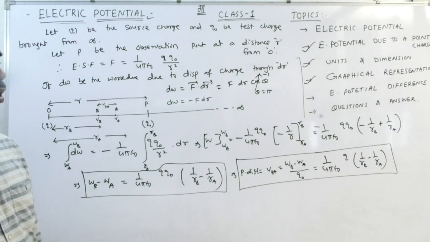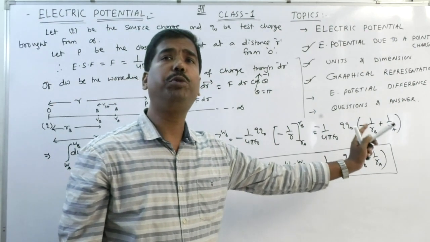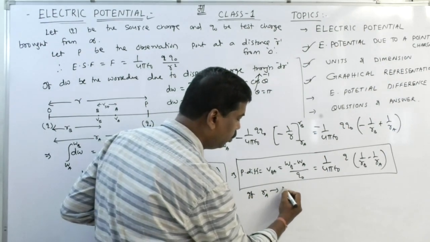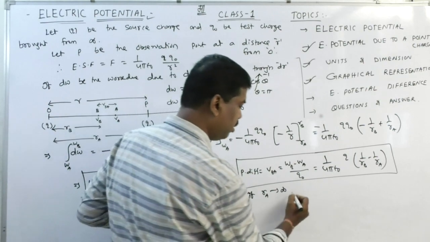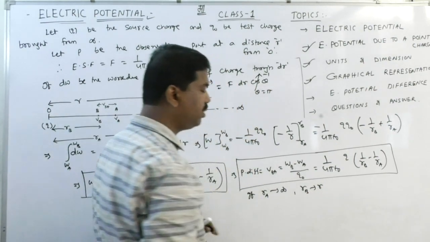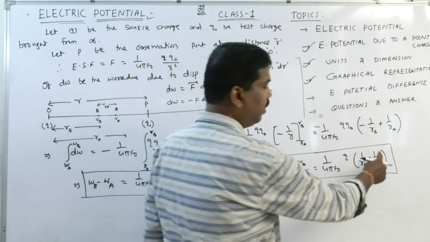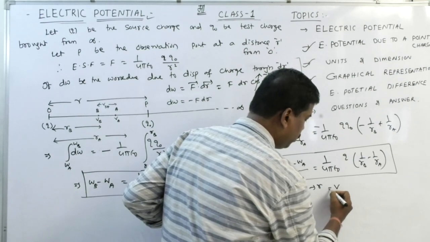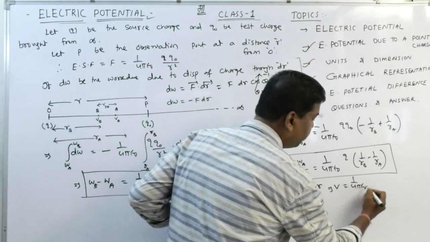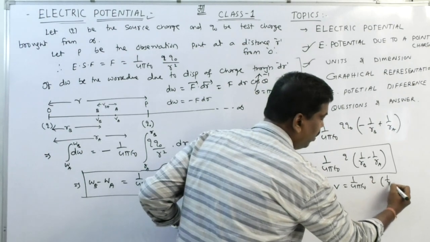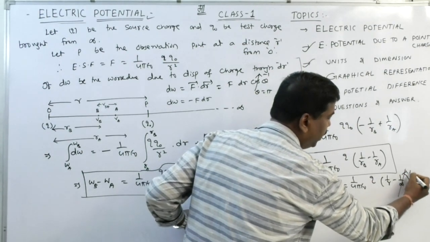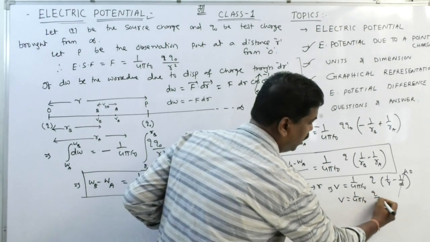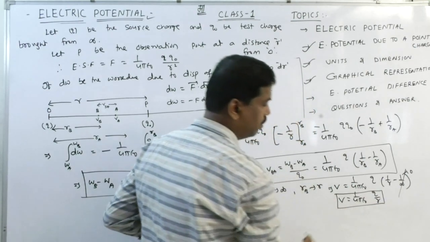Let us imagine I brought the charge from infinity. Then RA tends to infinity, since I brought the charge from infinity, and RB tends to any observation point R. Put it in and we will find it. 1 by infinity is equal to 0. Hence V is equal to 1 by 4 pi epsilon 0, Q, into 1 by R minus 1 by infinity. 1 by infinity tends to 0. Therefore V is equal to 1 by 4 pi epsilon 0, Q by R. Clear?